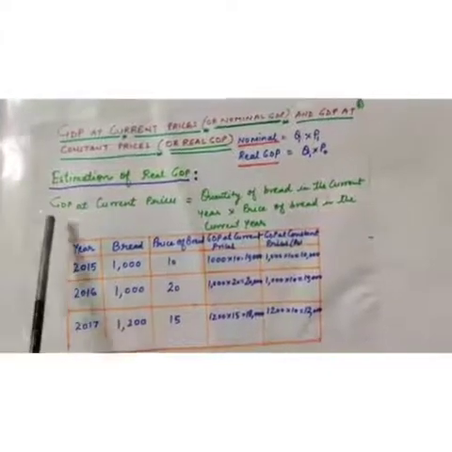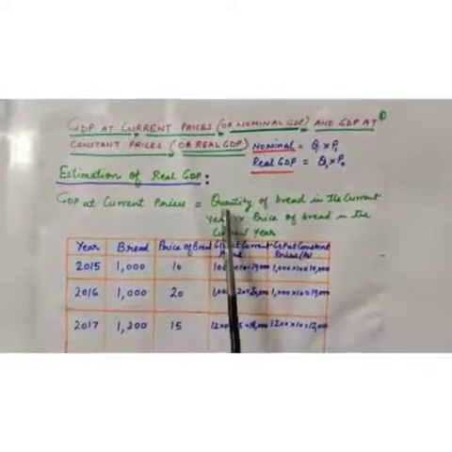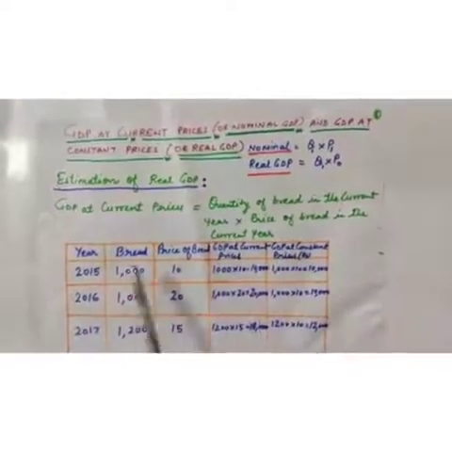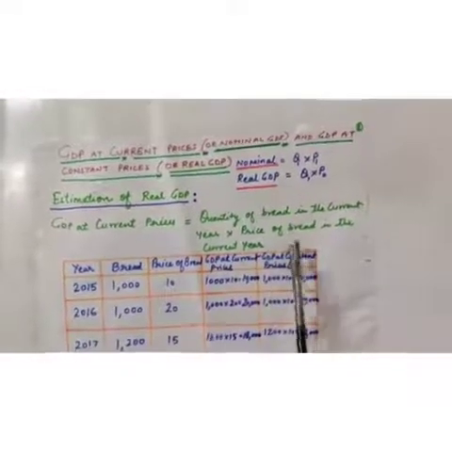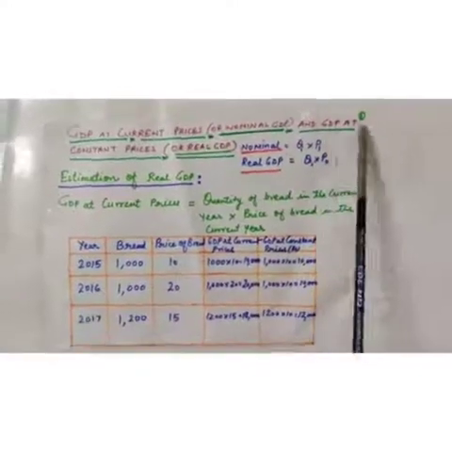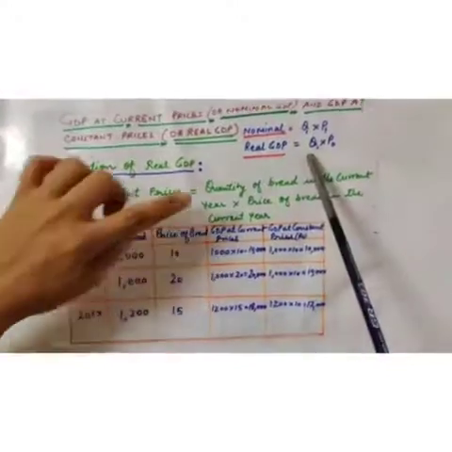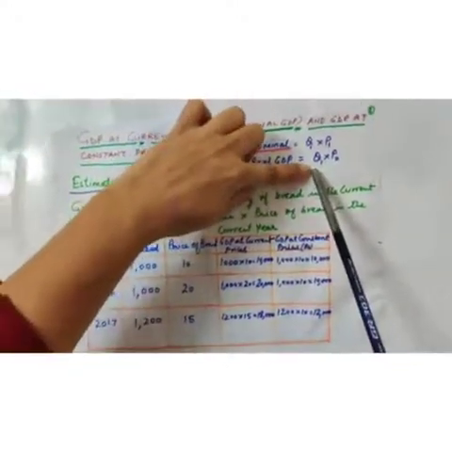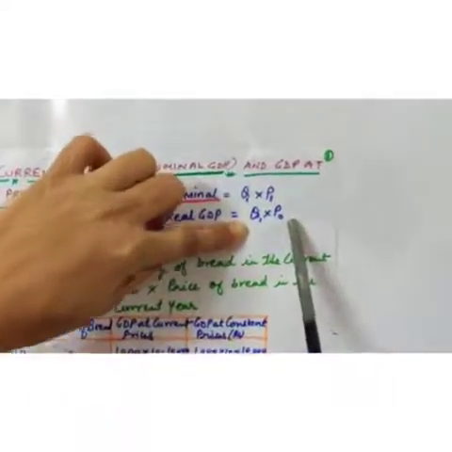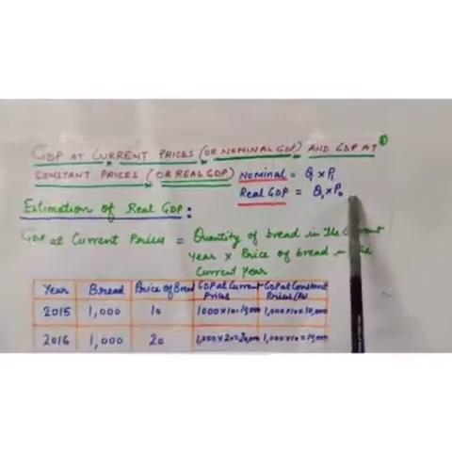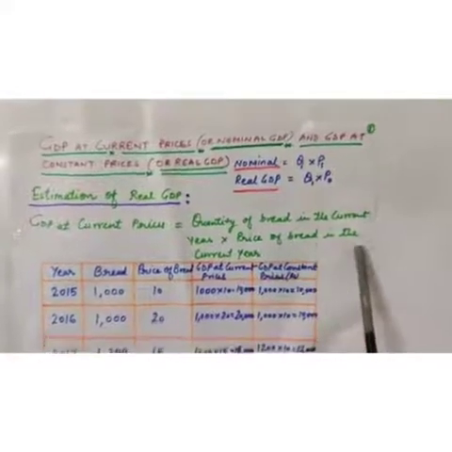Before explaining it, I will explain the GDP at current price formula. We are taking the example of bread. Quantity of bread in the current year, that is Q1, into price of bread in the current year. Same we will follow with GDP at constant prices. GDP at constant prices is equal to quantity of bread in the current year into price of bread in the constant year.